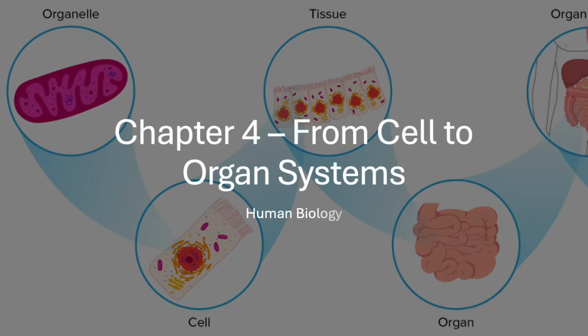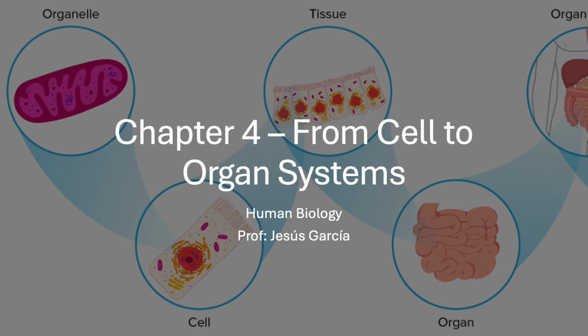Welcome to Chapter 4, From Cells to Organ Systems. In this chapter, we will follow the path from the smallest functional unit of life, the cell, all the way to the level of the entire human body. Cells group together to form tissues, tissues combine into organs, and organs coordinate their actions in organ systems that sustain life. Understanding this hierarchy is key to appreciating how structure and function are linked.